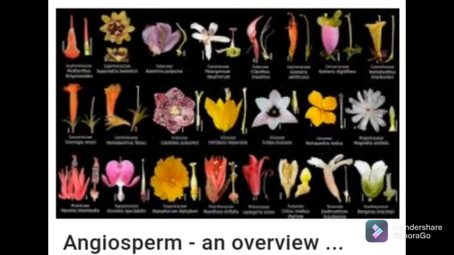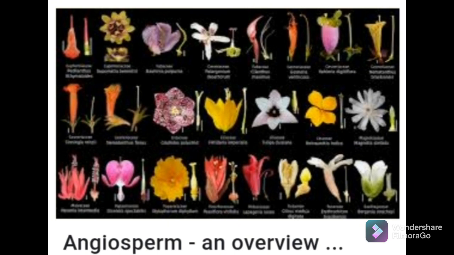Then what is an angiosperm? This word is made up of two Greek words. Angio means covered and sperma means seed. The seeds of these plants are enclosed in a fruit. The seeds develop inside an organ which is modified to become a fruit. These are also called flowering plants. Gymnosperms are non-flowering plants and angiosperms are flowering plants, because as they have flowers, they bear fruits also, and in that fruit, the seeds are enclosed.